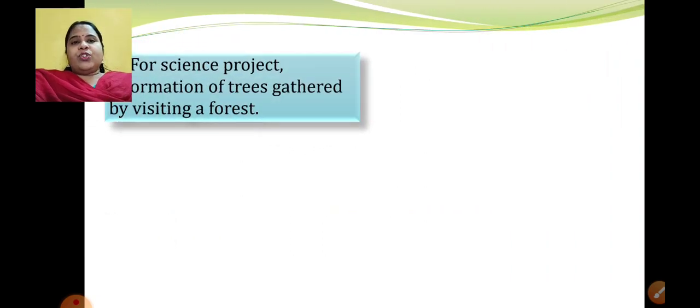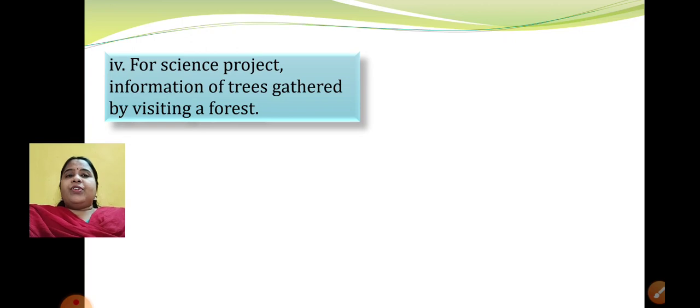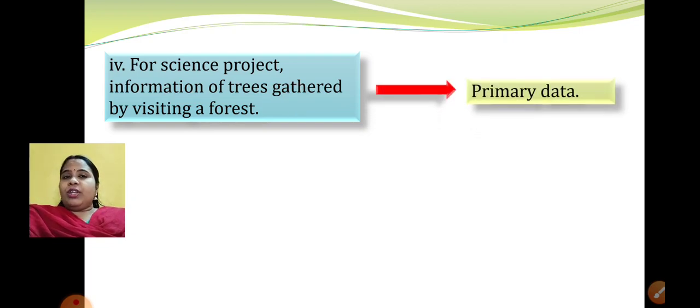The fourth one is: for a science project, information of trees gathered by visiting a forest. Now this is again important. They are not taking it from any record or any computer-based record somewhere. They are personally visiting the forest and collecting the information of trees for a science project. So this is done individually by that person, not relying on anyone else. So this is primary data. I hope these four sums are very easy, a very easy concept.